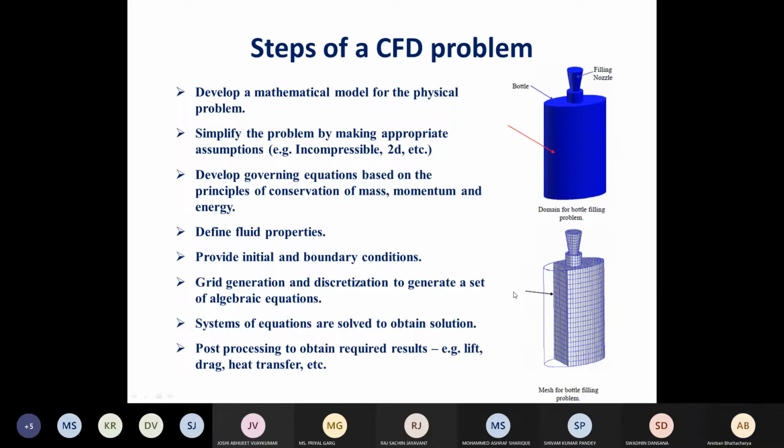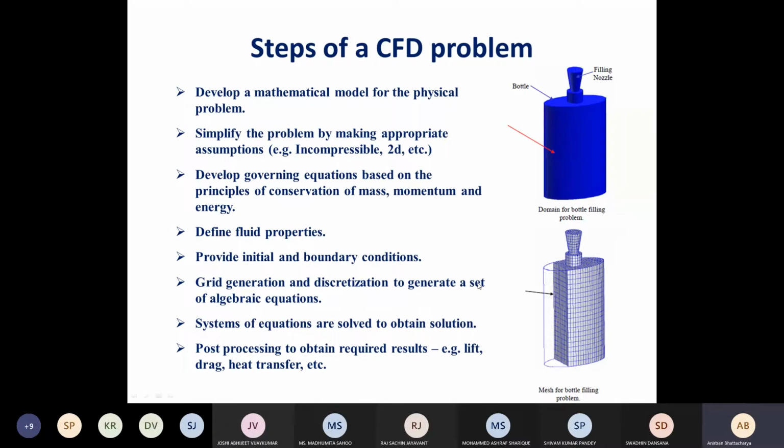So we have seen why this is necessary, what the requirement for CFD is. In many cases, experiments are too costly or not feasible due to various reasons. They can be too hazardous, or the time scales or length scales are not appropriate for experimentation.